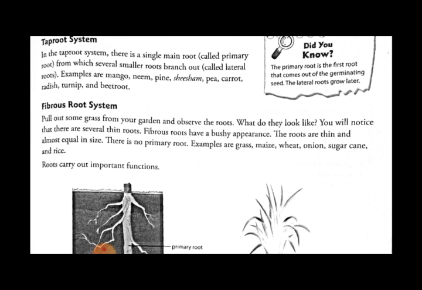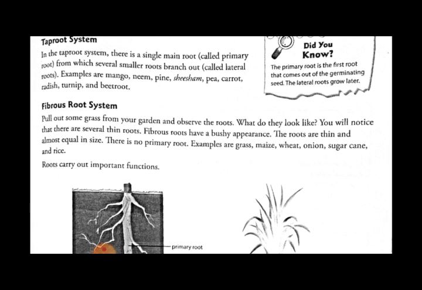The roots are very thin and are almost equal in size. There is no primary root in the fibrous root. Examples of fibrous roots are grass, maize, wheat, onion, sugarcane. So there are many examples of fibrous root plants we can give. Some of the examples given here are grass, maize, wheat. These all contain fibrous roots.